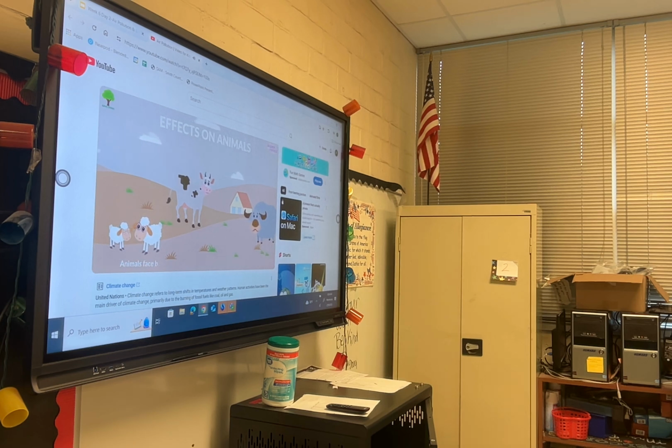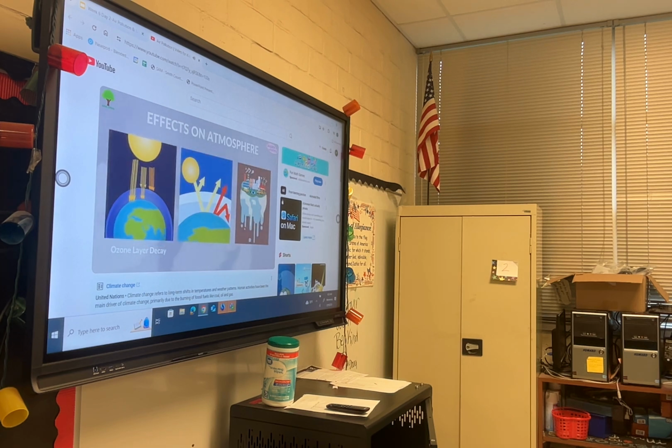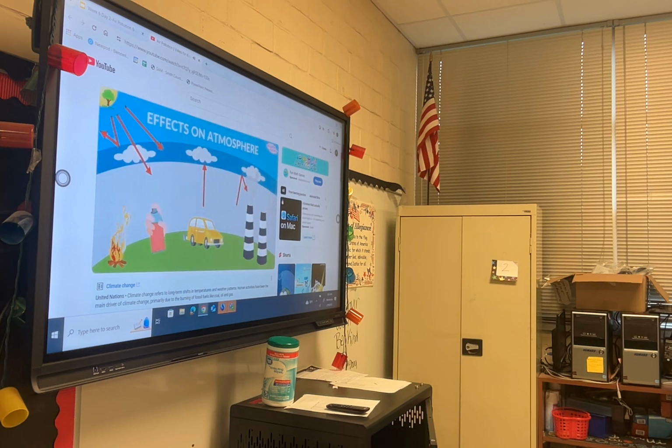Animals face breathing problems, skin infections, and many other diseases due to air pollution. Effects on atmosphere. Some of the effects of air pollution on atmospheric conditions are the effect on the ozone layer, greenhouse effect, global warming, etc. The temperature rising and ozone holes are some of the problems which have attracted the attention of scientists all over the world.